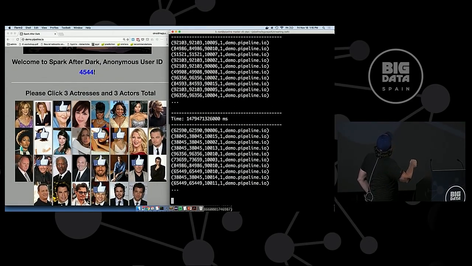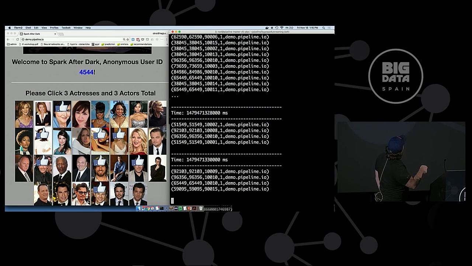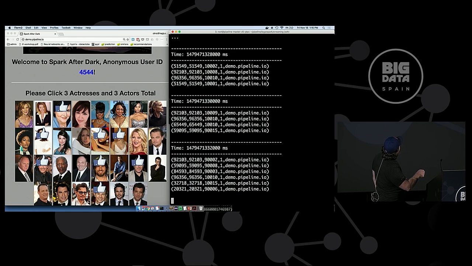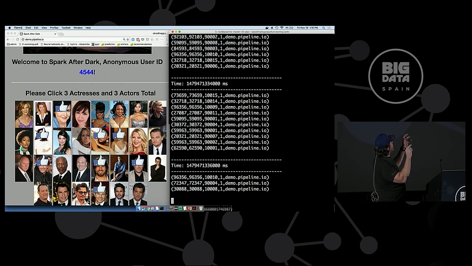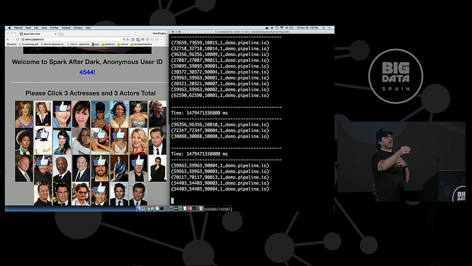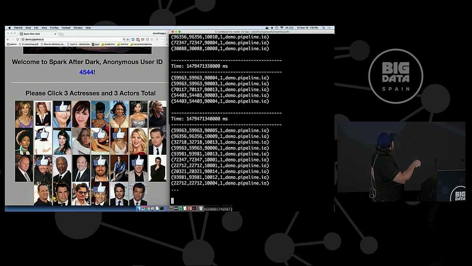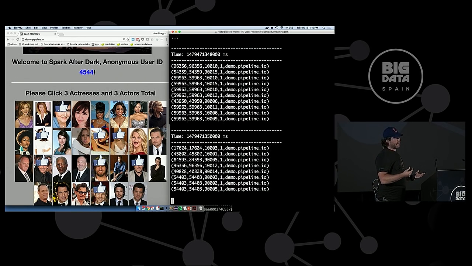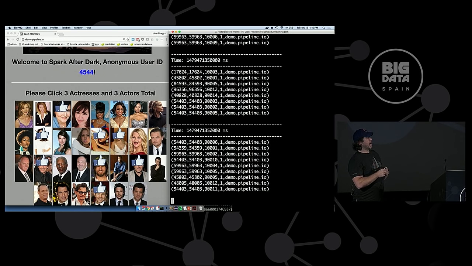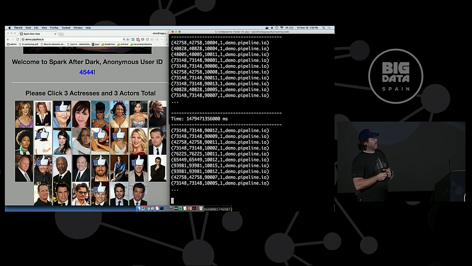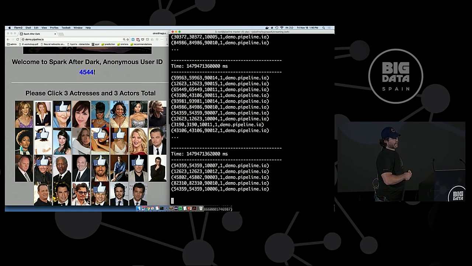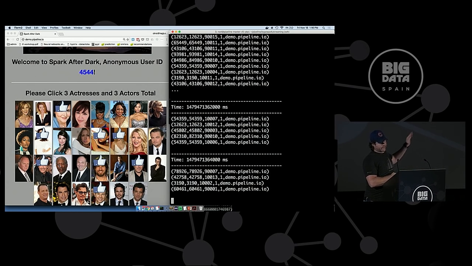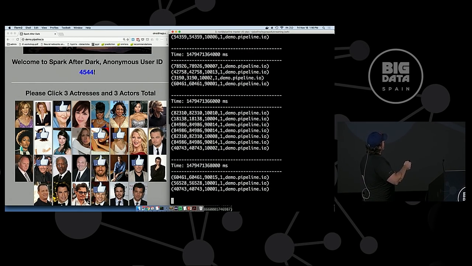If you see yours going through, I'm 4544. The second set is a tuple. This is the payload actually going to Kafka. Yes, the reason this is duplicated is because we're using the user ID for the distributed hash key, right? Because Kafka is a distributed queuing system. When you pass it a payload, here this is the rating, you want to choose some key that's going to evenly distribute these messages around the Kafka cluster so that there isn't just one hotspot. So that's why those are duplicated there. That's not a bug or anything.